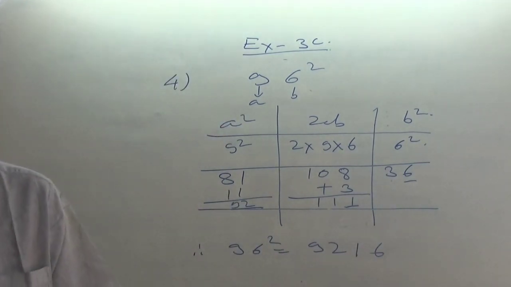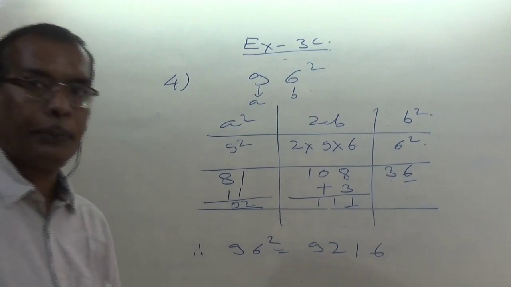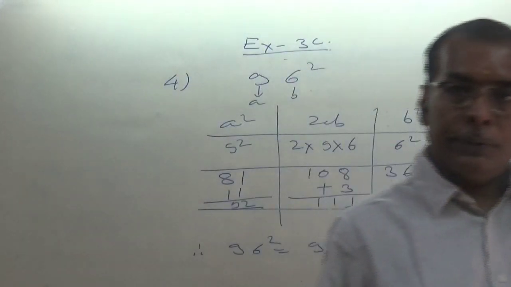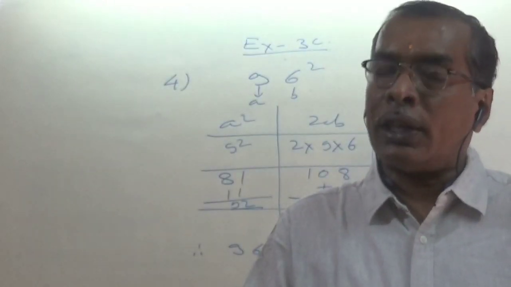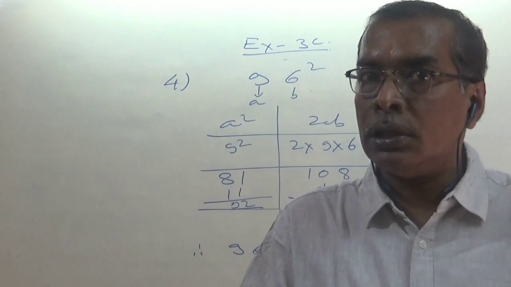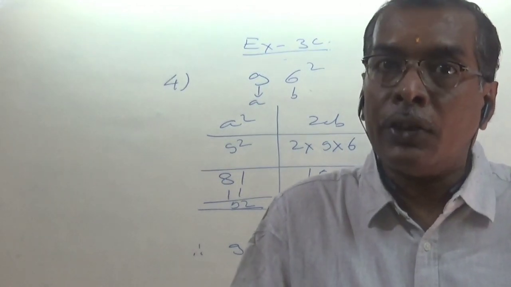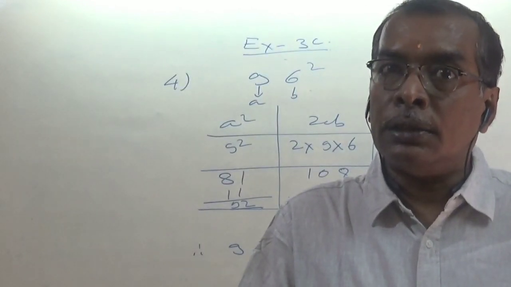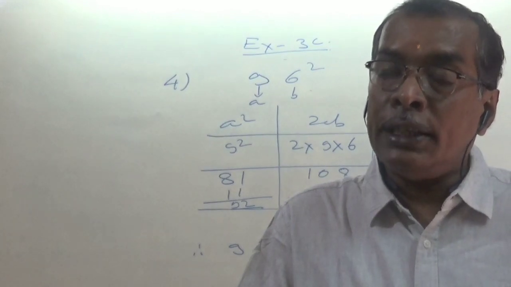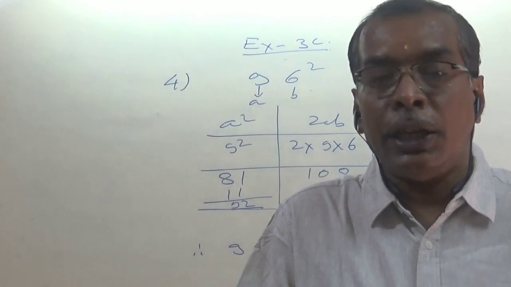Let me verify. I think it is correct. If it is not correct, then there may be some calculation mistake. Yes, it is correct. This is about the row method. Can you tell me what is the drawback of this particular row method? The drawback is that this method is applicable only in the case of two-digit numbers. Suppose it is three or four digit numbers, it is not applicable.